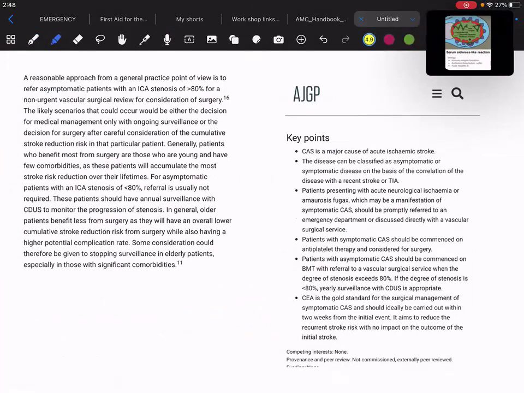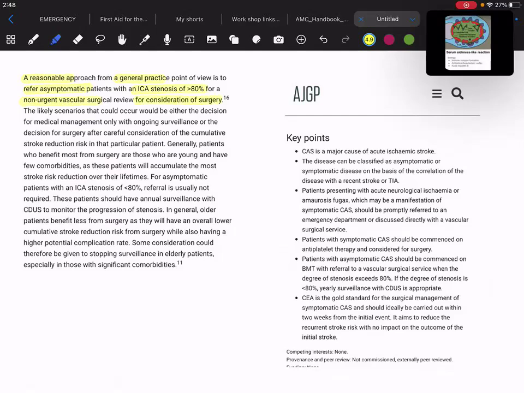Now, where did I find out that the criteria for the asymptomatic is different? It is in your RACGP guideline. You can see here, in patients who are asymptomatic, a reasonable approach from a general practice point of view is to refer asymptomatic patients with ICA stenosis of more than 80% for non-urgent vascular surgical review for consideration of surgery.